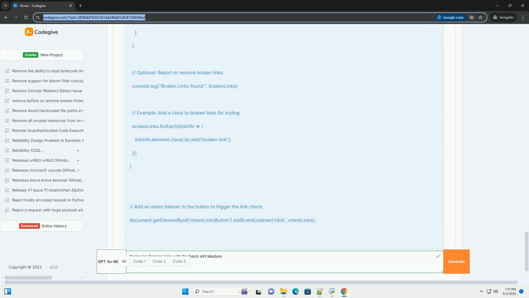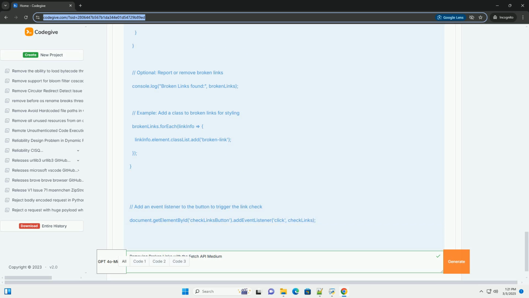6. Error handling, try...catch. The try...catch block handles potential errors during the fetch request, such as network errors or invalid URLs. 7. brokenLinks.push. If a link is determined to be broken, based on the status code or an error, information about the link, the element, the URL, and the status code or error, is added to the brokenLinks array.